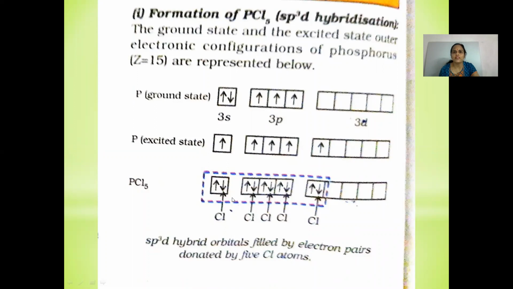Formation of PCl5 molecule. It shows sp3d type of hybridization, and the ground state and the excited state outer electronic configurations of phosphorus are shown in this diagram. In the ground state, phosphorus shows 3s2 3p3 configuration, and in the excited state it shows 3s1 3p3 3d1, and each Cl ligand that is present participates in hybridization, resulting in sp3d type of hybridization.